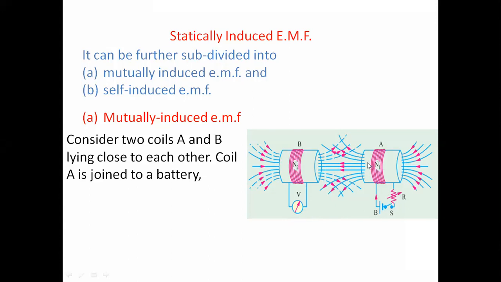The flux linkage cuts the coil on the secondary side, and due to that the EMF is induced in the other coil. This process of generating EMF in another coil is considered as mutually induced EMF. The EMF produced at the output of the coil is the mutually induced EMF.